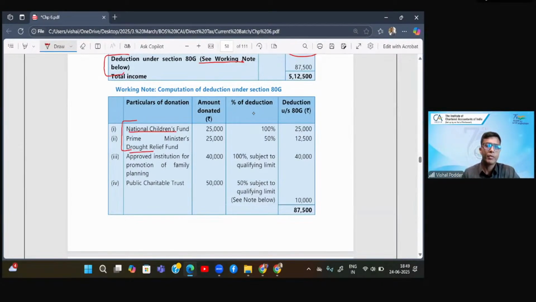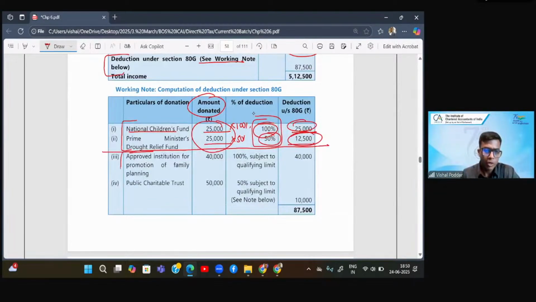Now, for Drought Relief Fund, we know that the deduction is 50, and for National Children, we know it is 100. Here, whatever is the amount donated, that is multiplied by the respective percentage to get the deduction amount. Done. So for funds, no further working required. Simply amount of donation multiplied by the respective percentages, you get the amount of deduction.